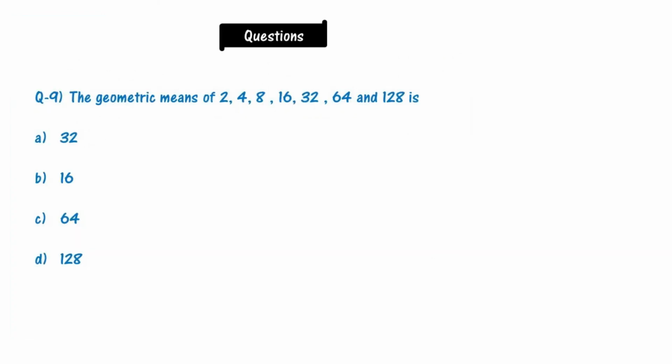Now comes question number 9. The geometric mean of 2, 4, 8, 16, 32, 64 and 128 is 32, 16, 64, 128. Please solve this question. It is a very easy question.